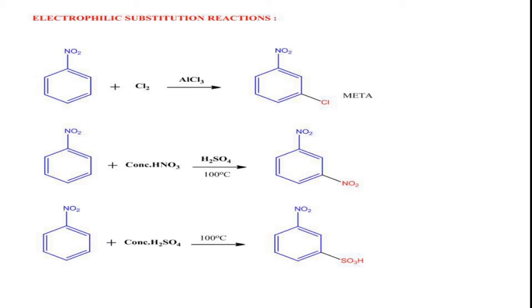Vigorous reaction conditions are used for such reactions on nitrobenzene, because nitrobenzene is less reactive compared to benzene.